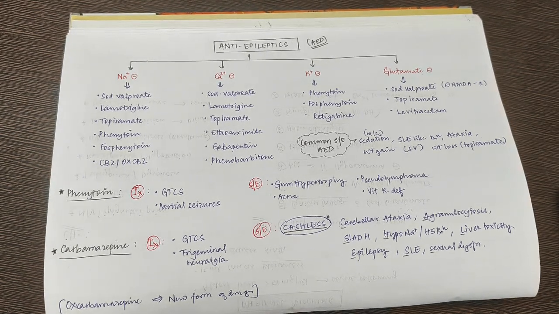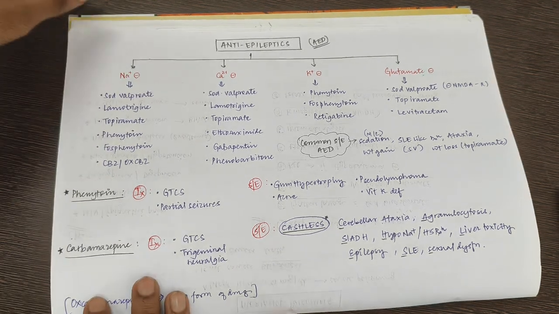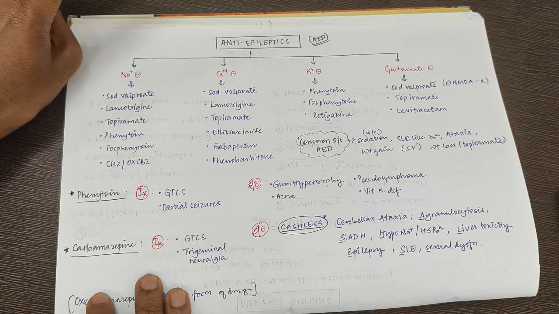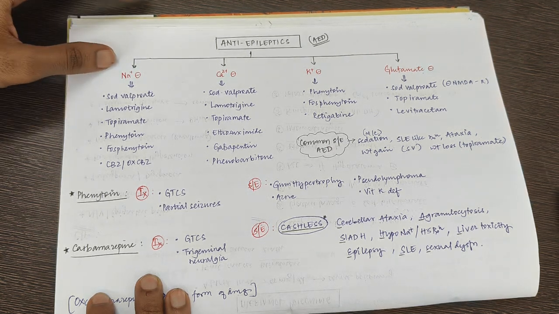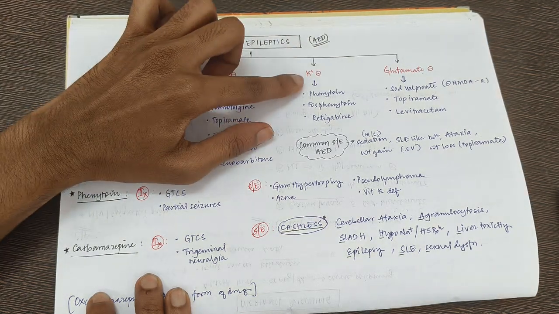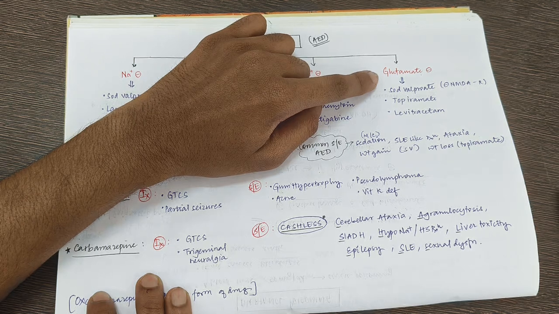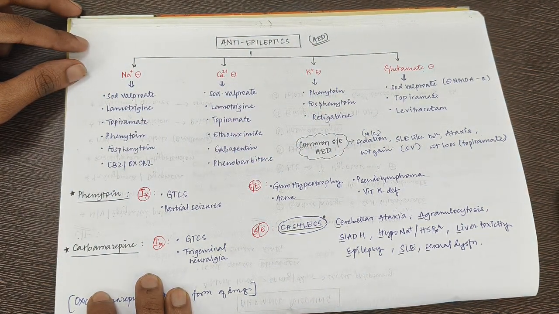Hello everyone, let's continue the next topic of CNS pharmacology, that is anti-epileptics. This is important, please concentrate. So there are four main categories of anti-epileptics which bring about a decrease in the epilepsy. First one are sodium channel blockers, next is calcium channel blockers, next is K plus blockers, that is potassium blockers, last is glutamate blockers. Okay, these are the four major ones which contribute to anti-epileptic action.